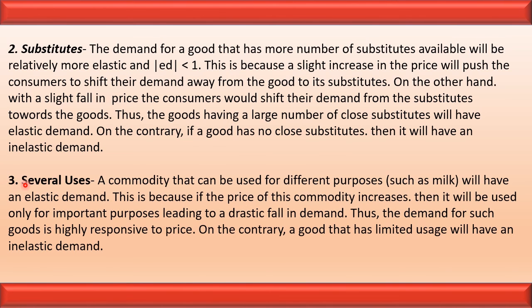In the case of several uses, if the commodity can be put to several uses, such as milk, the demand will be elastic. This is because if the price of this good increases, then it will be used only for important purposes, leading to a drastic fall in the demand. So here we can say that in the case of several uses, the percentage change in price is less and the percentage change in demand is more.